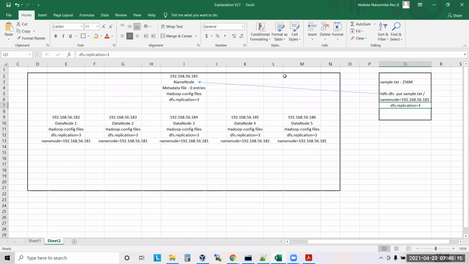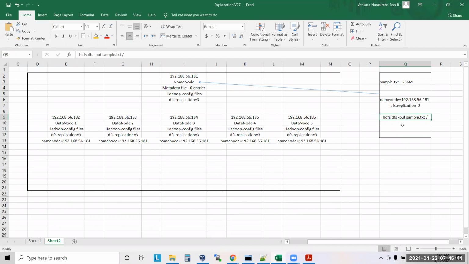Now, what are the ways you can run the command? One way is hdfs dfs -put sample.txt to this location. In this command, are you telling how many copies of this file you want to maintain?